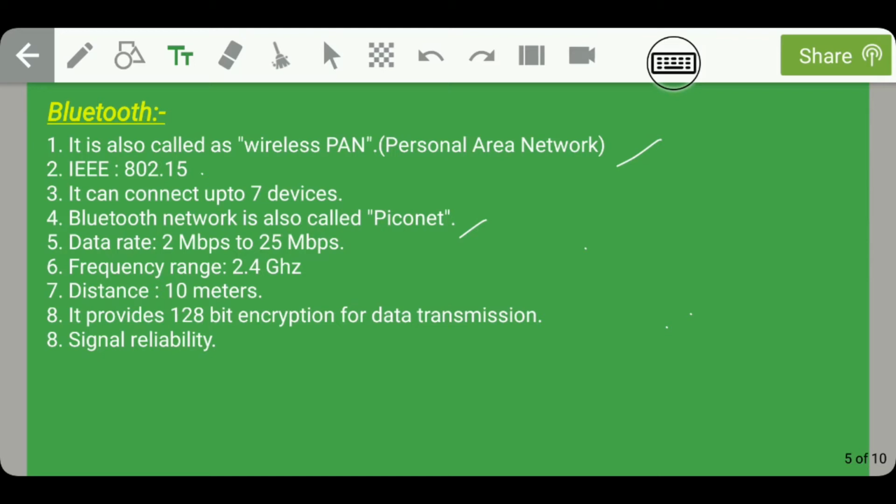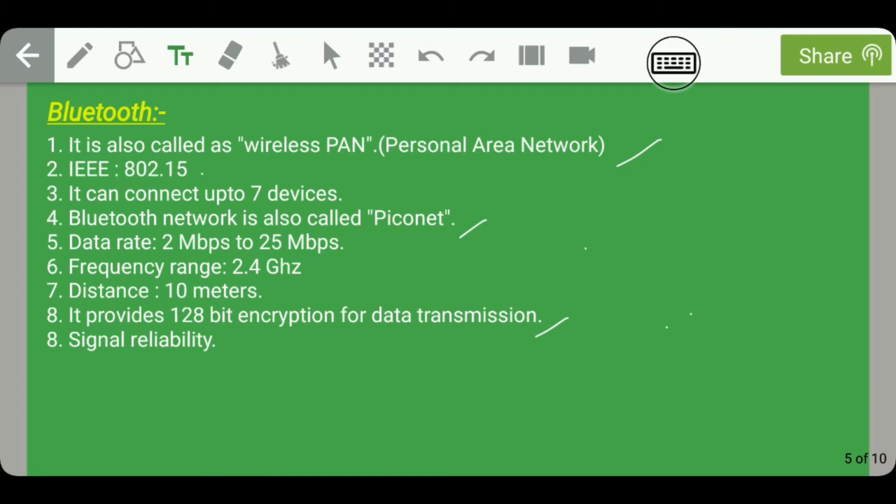So we can say that compared to NFC, Bluetooth provides more security, because in case of Bluetooth, 128-bit encryption for data transmission is provided. Moreover, in case of Bluetooth, signal reliability is there. That is, if some interruption happens, it is not affected by that interruption. Whereas in case of Wi-Fi, the signals get interrupted due to electronic devices.